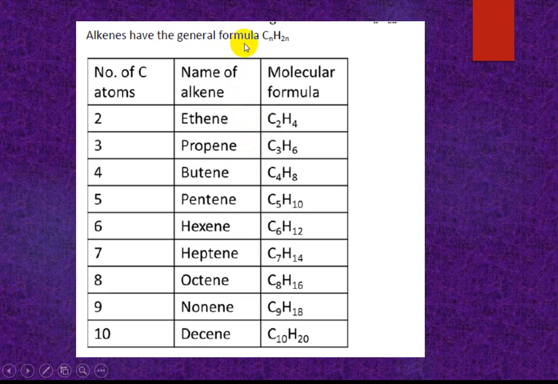What is the general formula? CnH2n. Look, what is the difference between two immediate compounds? Okay, this is ethene, because it has two carbons in the chain, and it is an alkene, so the suffix is -ene and the prefix is eth-. Propene has 3 carbons in a chain and it is an alkene, so the suffix -ene gives propene, then butene.